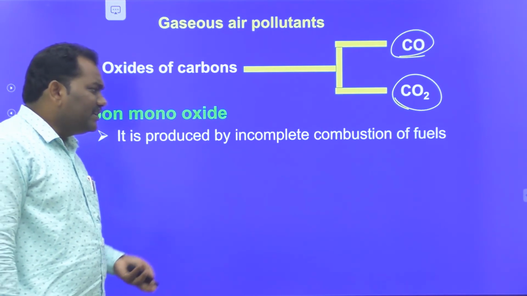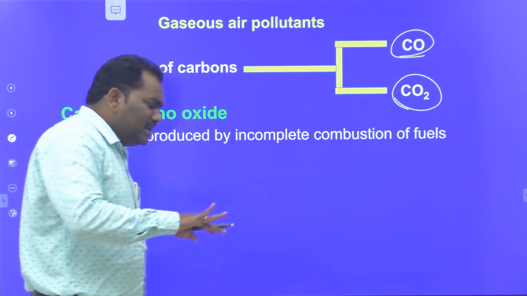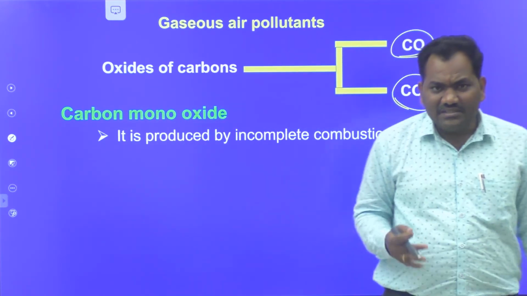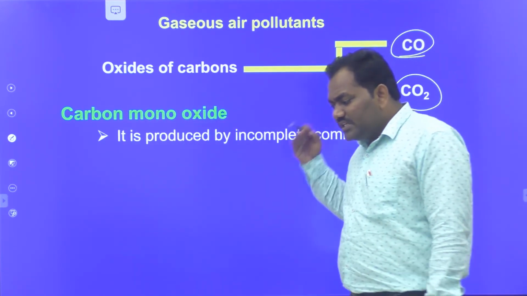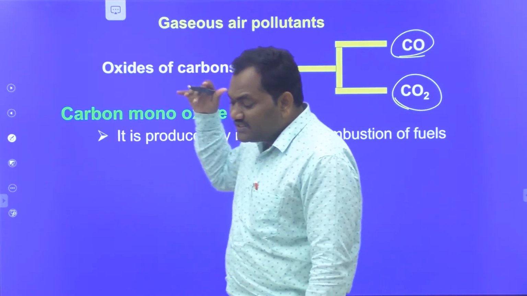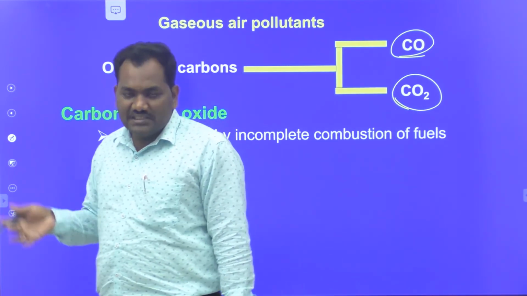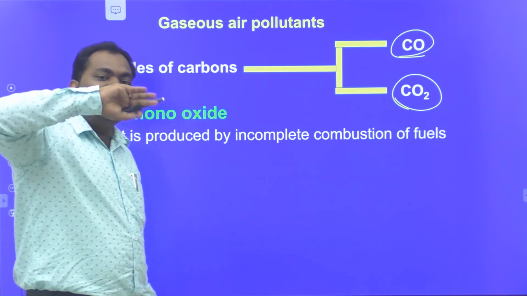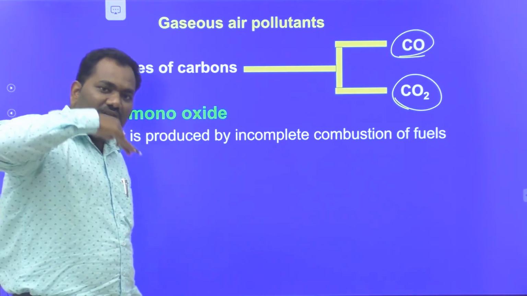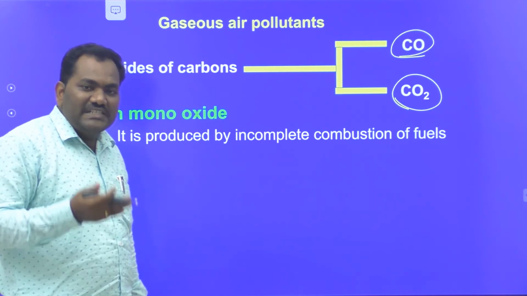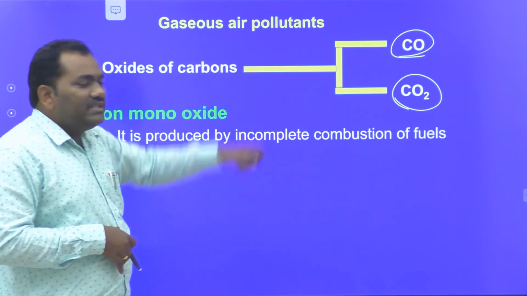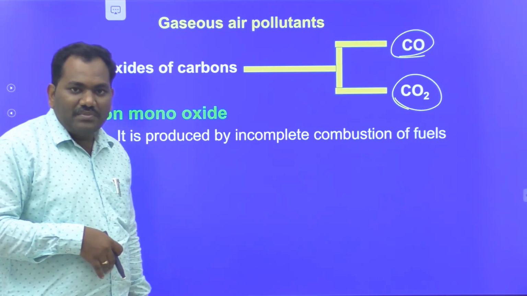Incomplete combustion of fuel means actually during the combustion process CO2 gas is released, but partial oxidation of hydrocarbons occurs due to insufficient oxygen. They undergo partial oxidation. During the partial oxidation of the fuels burned in these automobiles, carbon monoxide is produced.